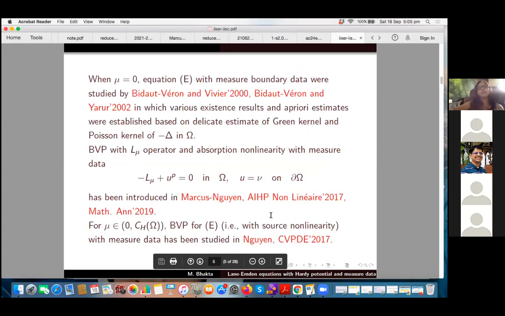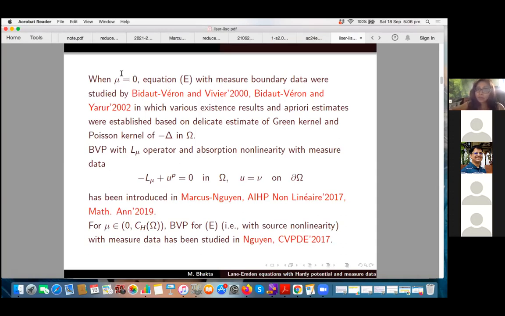As the title of my talk suggests, I will discuss the Lane-Emden equation and system with measured boundary data. First, let me start the literature with mu equal to 0, that is, no Hardy potential. When there is no Hardy potential, it is the classical Laplacian case.